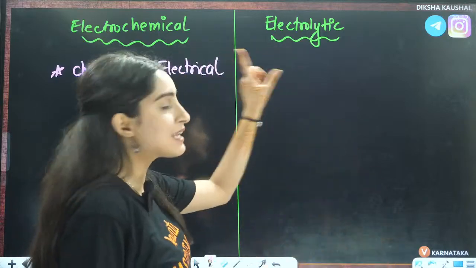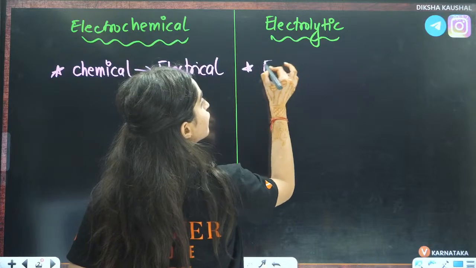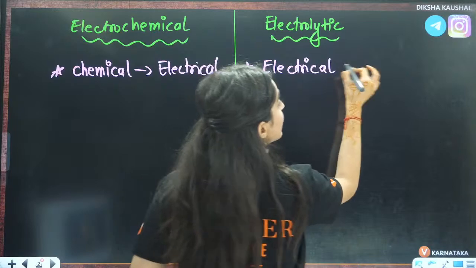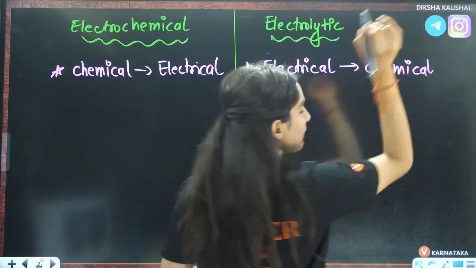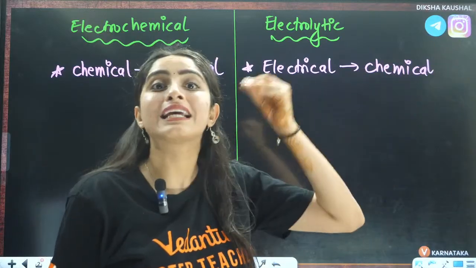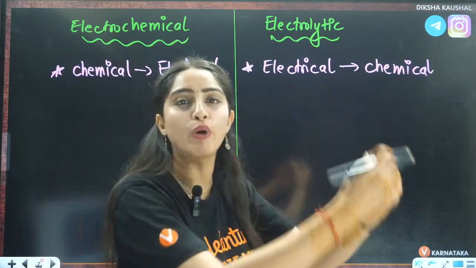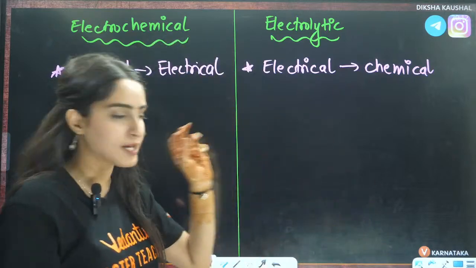But in the electrolytic cell, electrical energy will be converted to chemical energy. That means you will supply the electricity, and after that the reaction is going to happen in the beaker. So that is the main difference here.